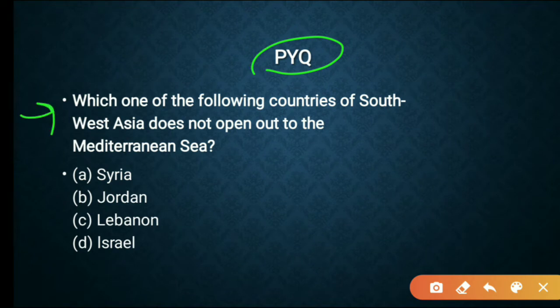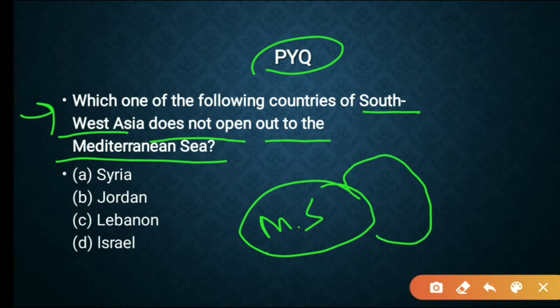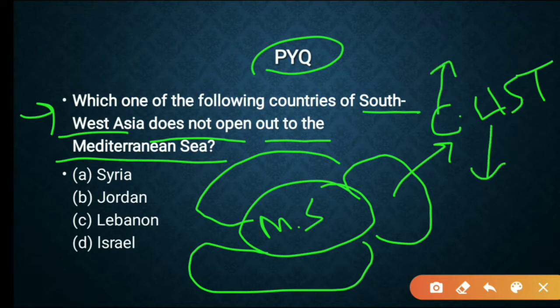The question reads, which one of the following countries of Southwest Asia does not open out to the Mediterranean Sea? So if you have remembered, in my first video of the mapping series I gave you a few cheat codes to remember the surrounding countries around a water body, right? So there, if this is the Mediterranean Sea, here there are a few Asian nations, these are African nations, and here we have European nations, right? For these Asian nations I have given something like C dot list. So C means Cyprus, L is Lebanon, I Israel, S Syria, T Turkey.